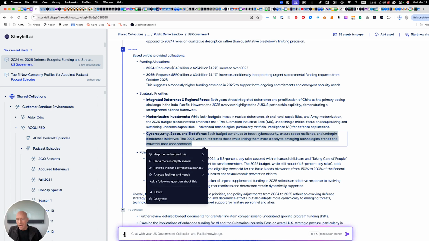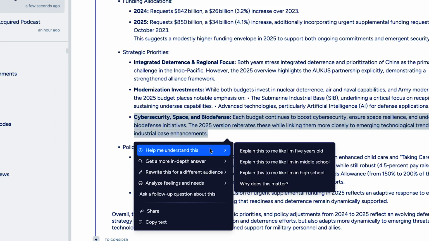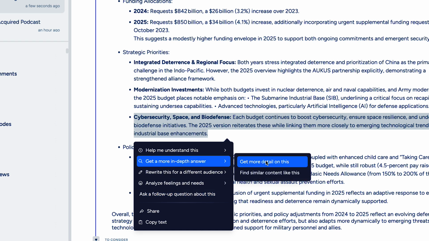I can also do things like maybe I want to go deeper on this, right? So I can highlight it and say, get a more in-depth answer, give me more detail on this. Maybe I don't understand it. I can say, explain this to me like I'm 5 or in middle school. Or maybe I want to ask a follow-up question just about this part. But for now, I'll say, get me more detail on this.